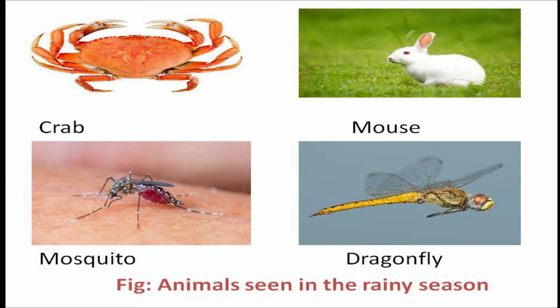You can see the pictures of what we see in the rainy season. Most of them we can see on a rainy day: crab, mouse, mosquito and dragonfly. These are the animals that we most see on a rainy day.